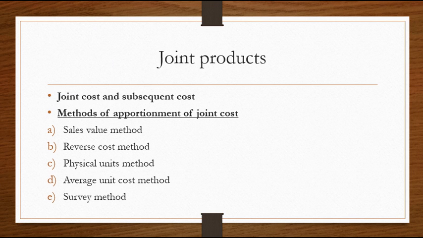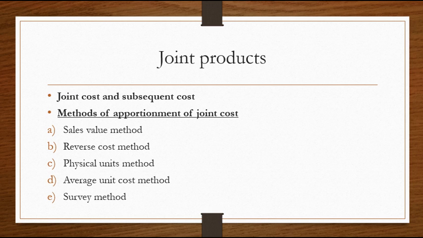Now, for example, if you take crude oil, you produce petrol, diesel, kerosene, and grease. So what is the percentage or weightage of those joint products? Might be petrol, you are getting 1000 liters as the outcome.